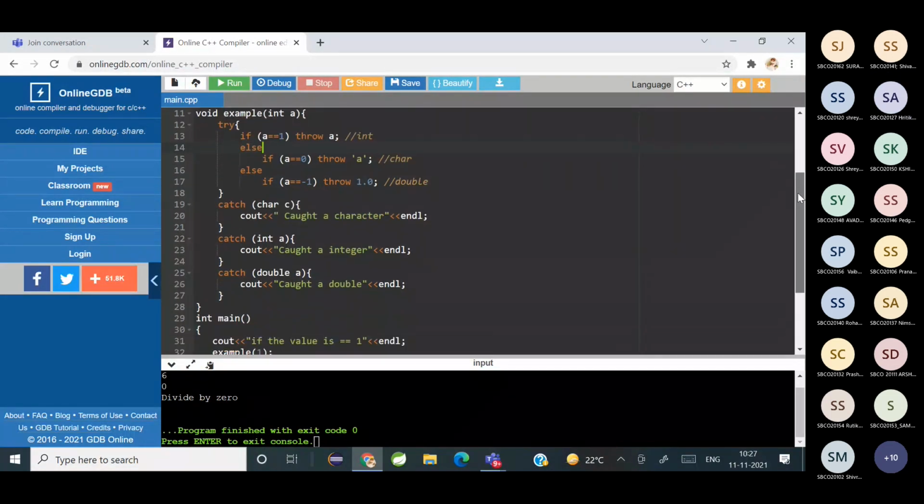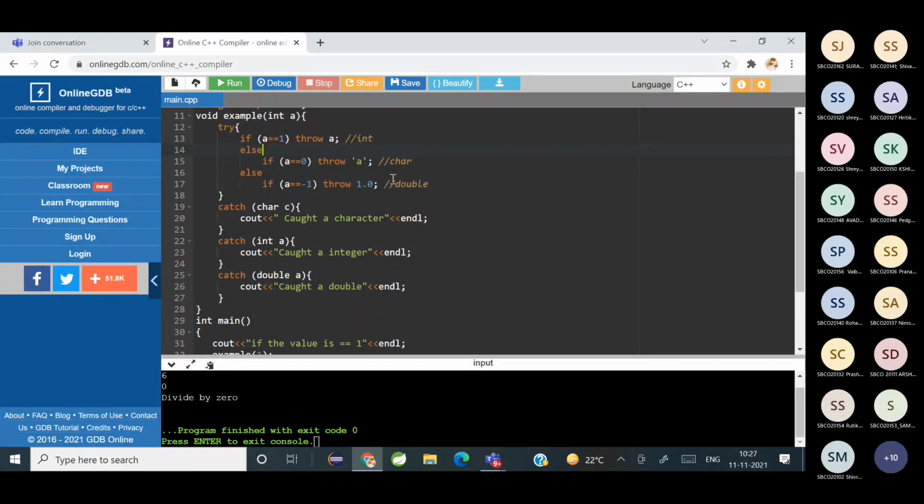So which catch block will handle that exception? We have 3 different catch blocks. Come on students, a is what kind? Yes, there are 3 catches, but which catch? Second catch block. The second one, because a is an integer.